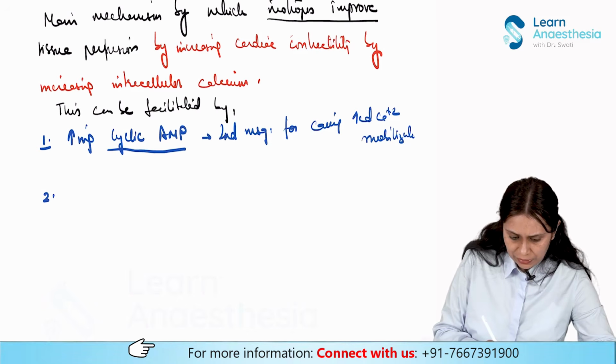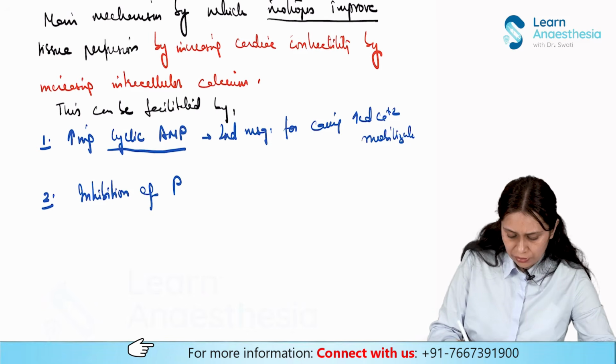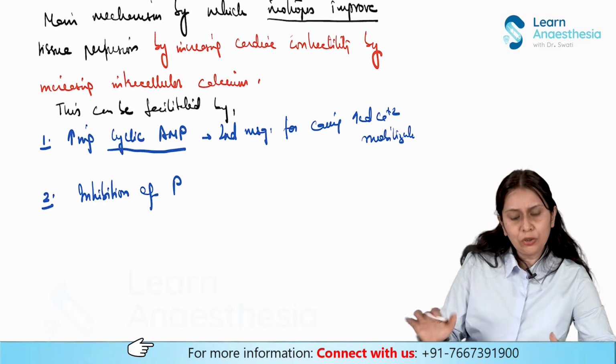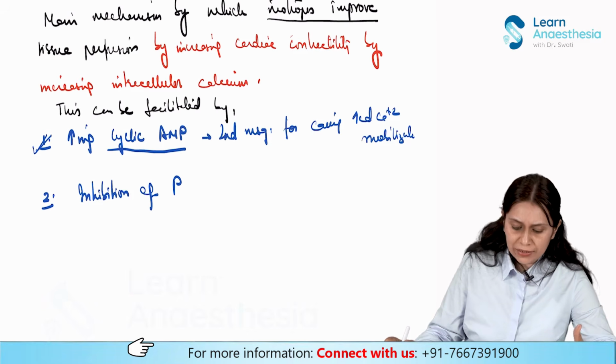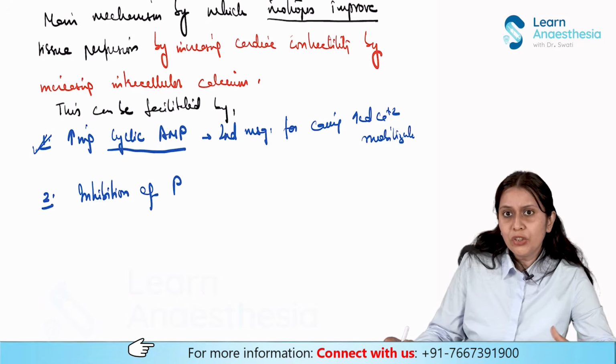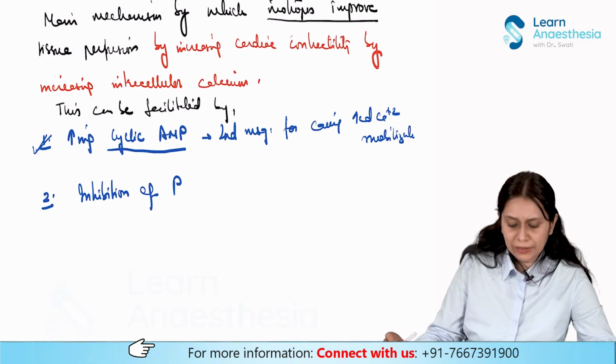Then the second one is inhibition of phosphodiesterase. Most of the catecholamine inotropes act by the first mechanism. The second is inhibition of phosphodiesterase type 3, which is responsible for breaking down cyclic AMP.